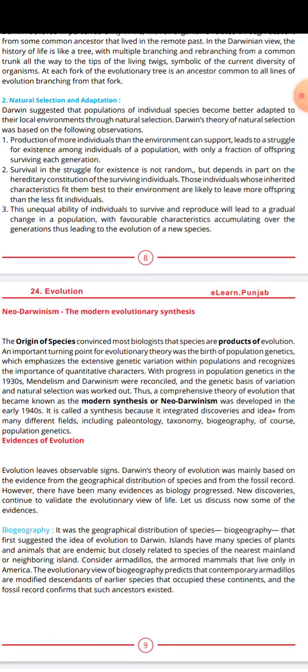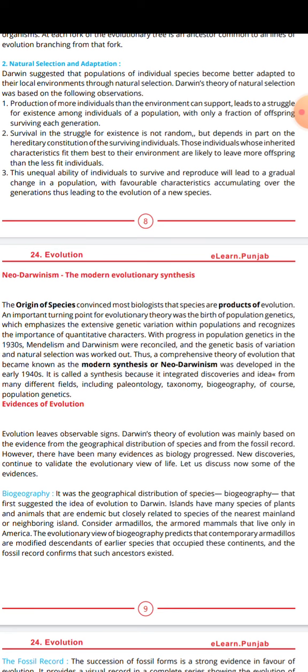Number two, survival in the struggle for existence is not random but depends in part on the hereditary constitution of surviving individuals. Those individuals whose inherited characteristics fit them best to their environment are likely to leave more offspring than the less fit individuals. The unequal ability of individuals to survive and reproduce will lead to gradual change in the population, with favorable characteristics accumulating over the generations, leading to the evolution of new species.